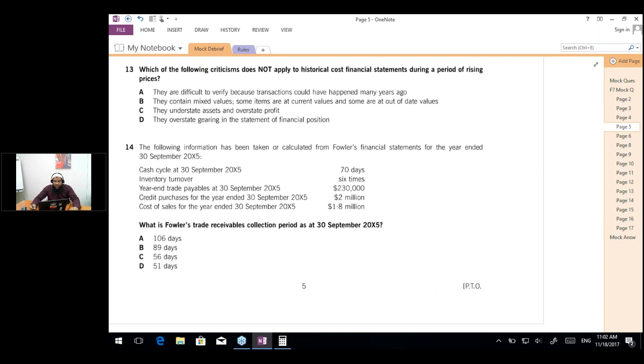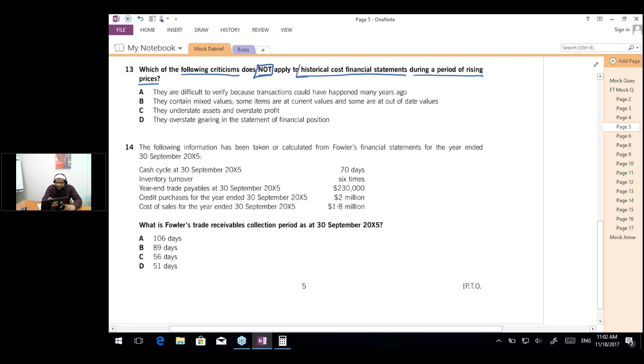Okay, so now let's discuss question number 13 and then 14 and then 15. And we have passed 1 hour. So the question says, which of the following criticisms does not apply to historical cost financial statements during a period of rising prices? Which of the following criticisms does not apply? This is important, that we have to select which does not apply. So let's see.